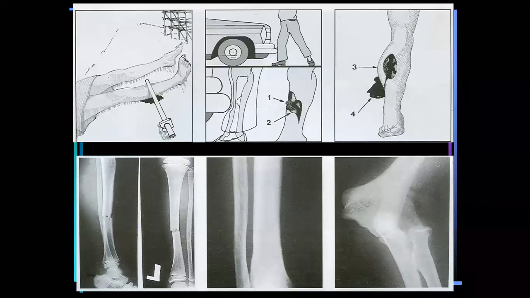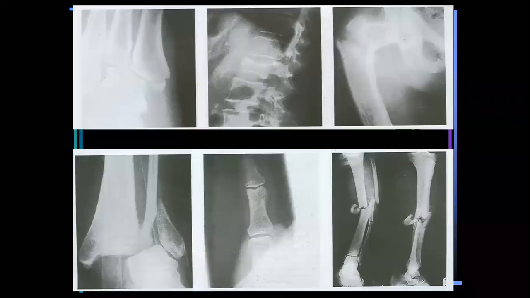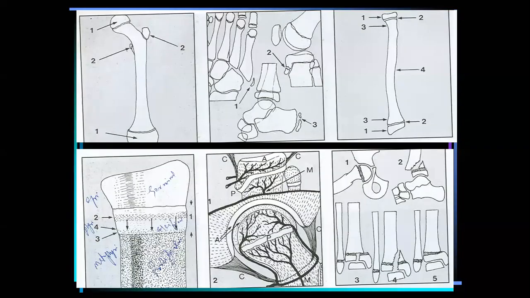Some slides were previously also discussed: transverse fracture of the tibia, elbow dislocation, crush injuries of the forearm, fracture dislocation of the shoulder, segmental fracture, double fracture of the radius ulna, fracture of the fifth metatarsal base, compression fracture of the lumbar vertebrae, fracture of the femur, fracture dislocation of the ankle.